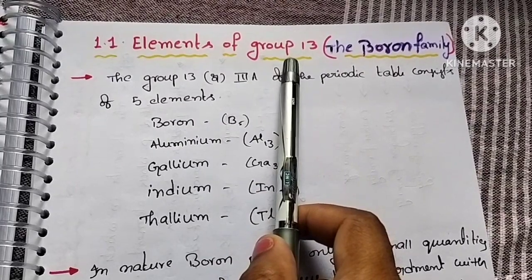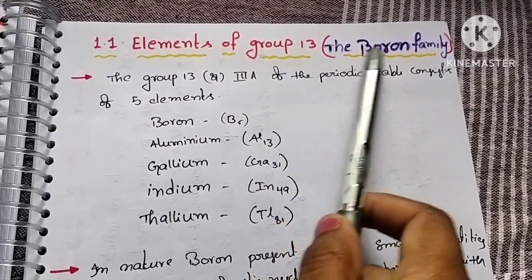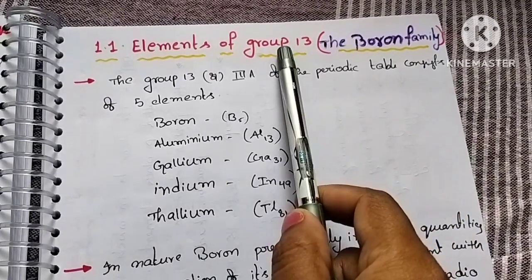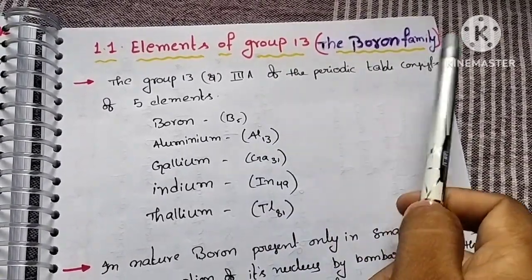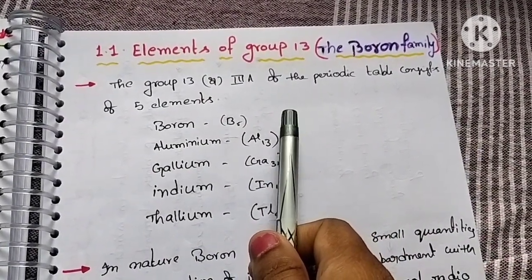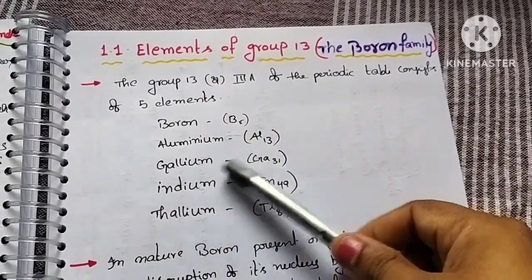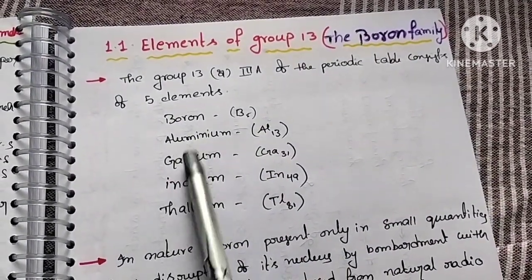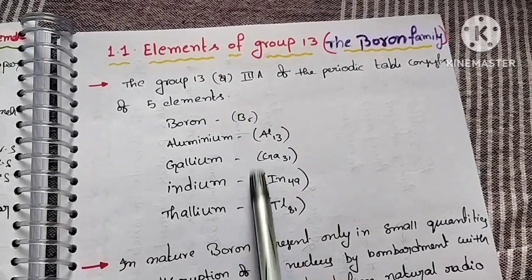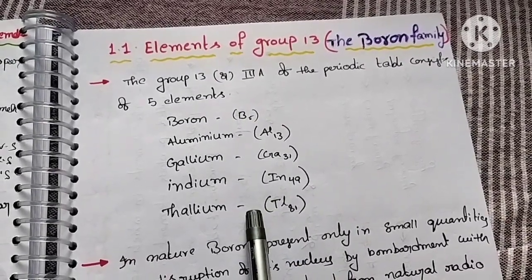So the group 13 elements are also called as boron family. In the previous class, we already discussed that group 13 elements are called boron family. So in this group 13 there are 5 elements present. So what are the 5 elements? Boron, aluminum, gallium, indium, thallium. So these are the 5 elements present in group 13.